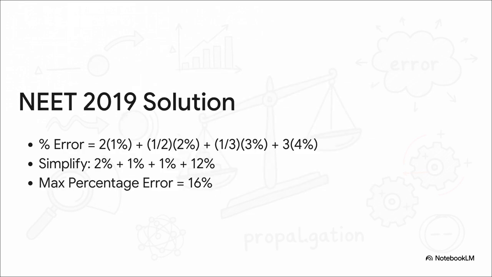Let's check your math. By simply pulling those powers down and multiplying them by the given error percentages, this total nightmare of a physics problem melts right into simple addition. We get 2 times 1% plus a half times 2%, plus a third times 3%, plus 3 times 4%. And that easily simplifies down to 2% plus 1% plus 1% plus 12%, giving us exactly a 16% maximum percentage error. I mean, how incredible is that? What initially looked completely impossible just took a few seconds.